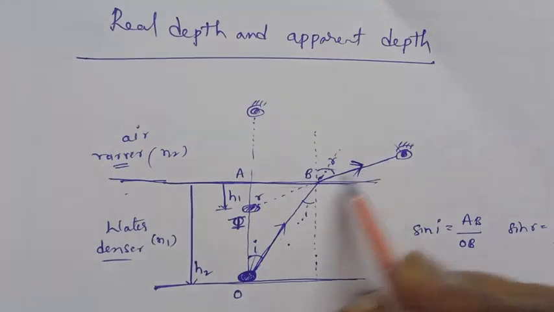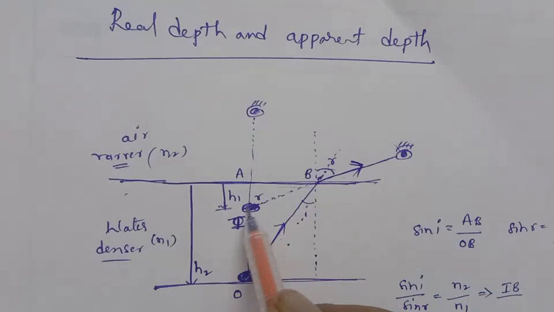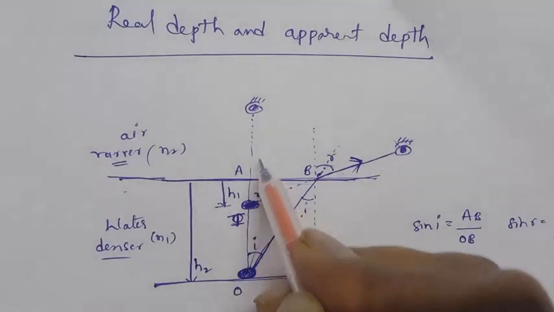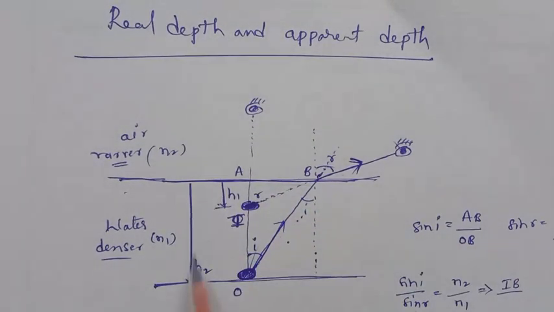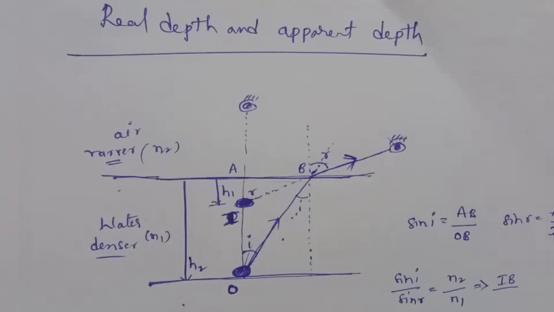When it bends like this, the object appears to be here, but actually the object is located here. The depth of the object, h2, is the real depth, but the apparent depth appears here. So when we look, the object appears raised, but the object is located here. Here O is the object and I is the image that appears like this. So then what is the refractive index of this medium?